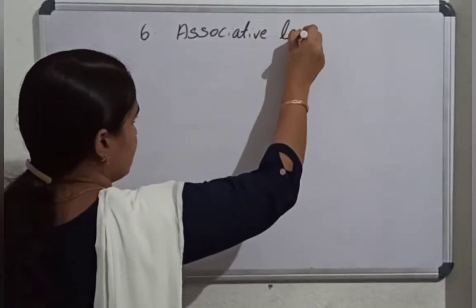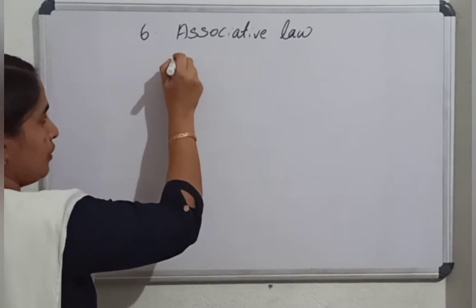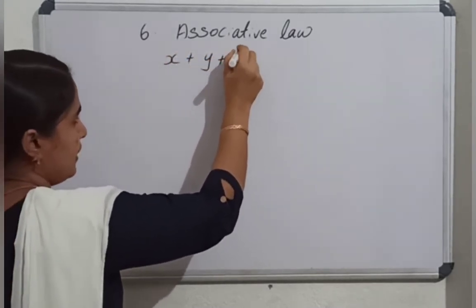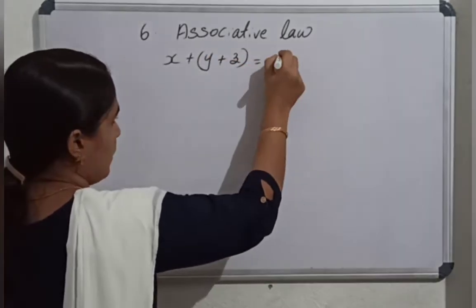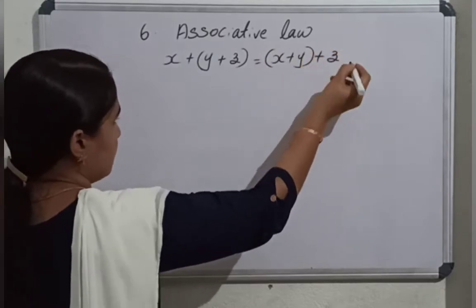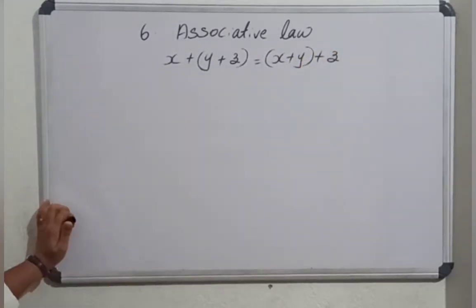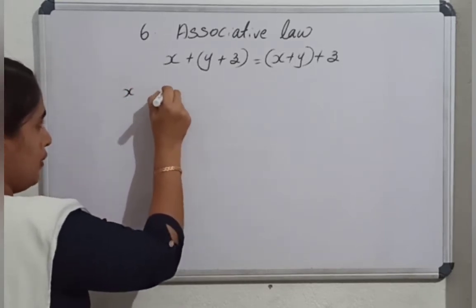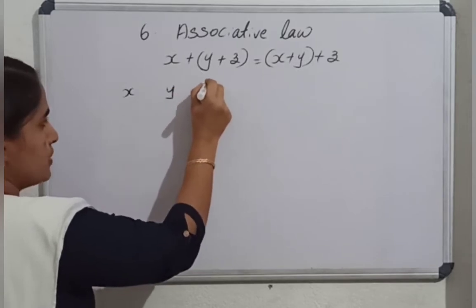And the next, the sixth law, is the associative law. The associative law states that x or (y or z) equals (x or y) or z. We can prove it using a truth table. One column for x, then one for y, one for z.